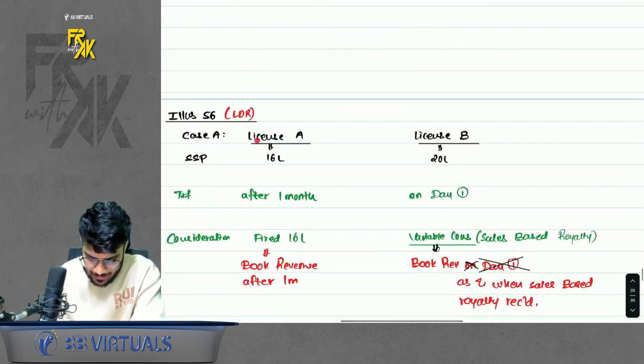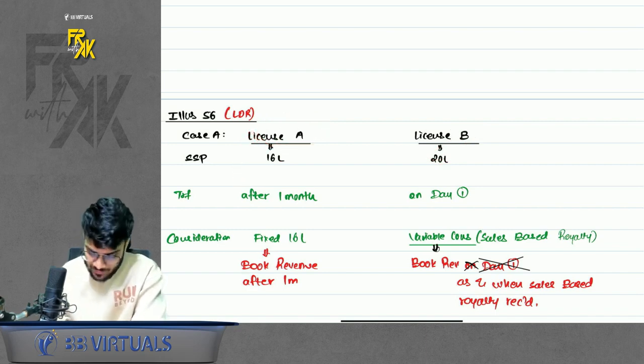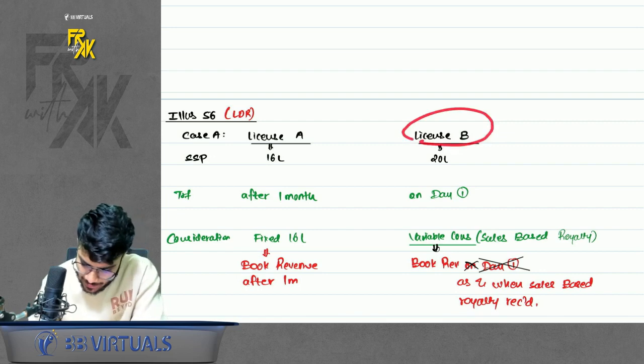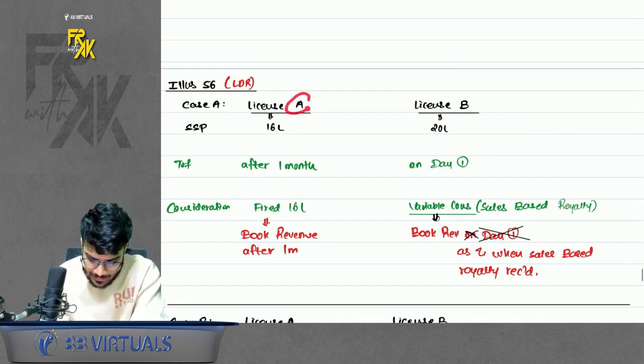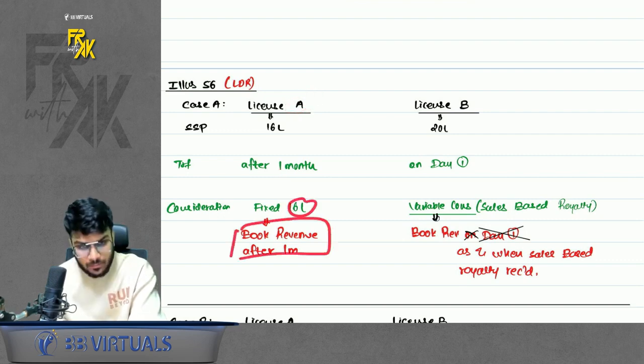So you can say, see, in license A, first I wrote the SSP of both the licenses. Then when it is getting transferred. License A is getting transferred after 1 month, so we will book the revenue after 1 month. License B is getting transferred on day 1, so book the revenue on day 1 normally. But for license A, consideration is fixed, 16 lakhs. When to book the revenue? Book after 1 month. Simple.